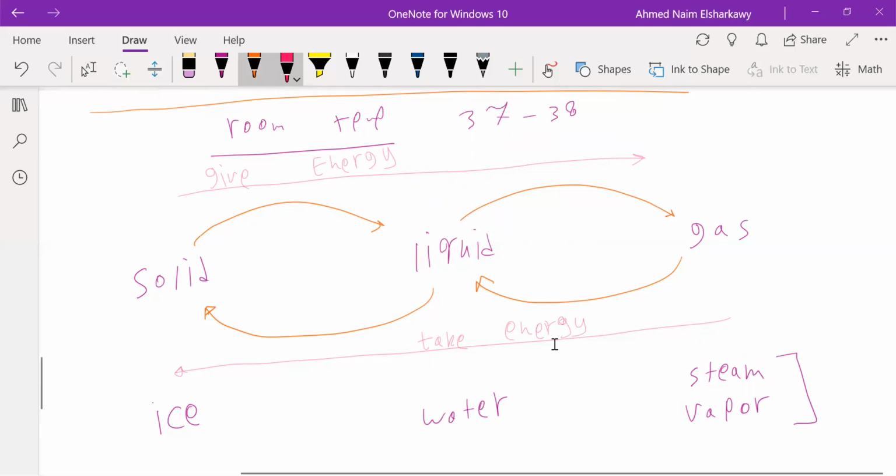If you are converting solid to liquid, we call this melting. Let's make it in another color. We have a lot of colors. Okay. We can say it is melting, right? If we are converting liquid to gas, we call this boiling. If we are converting gas to liquid, we call this condensation.